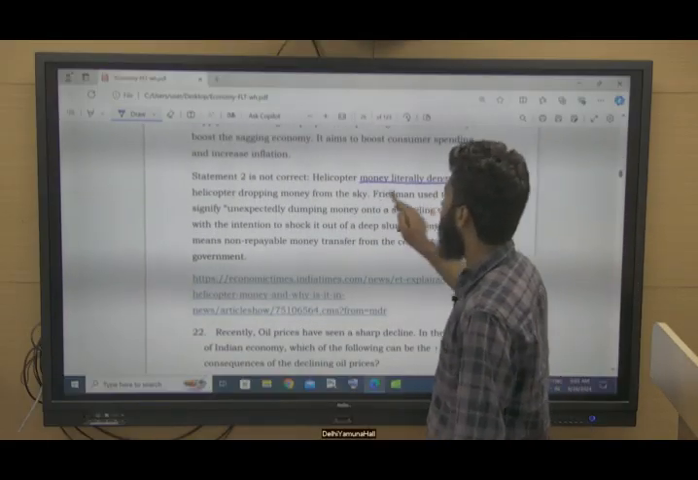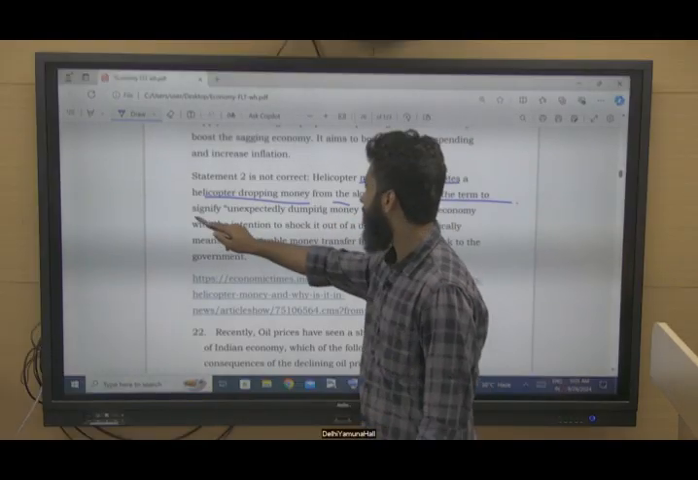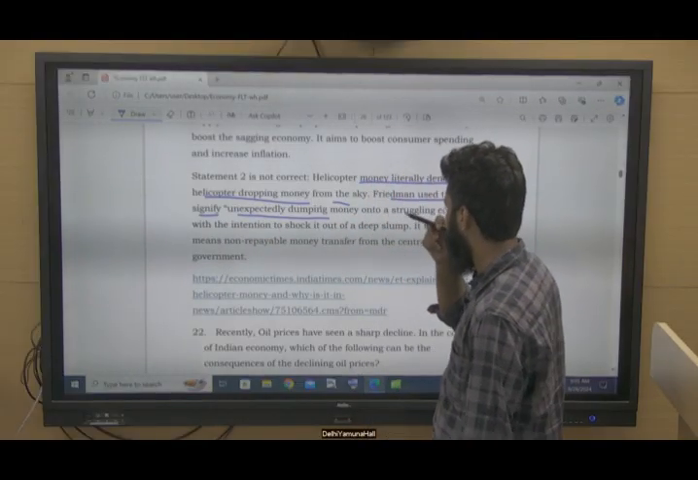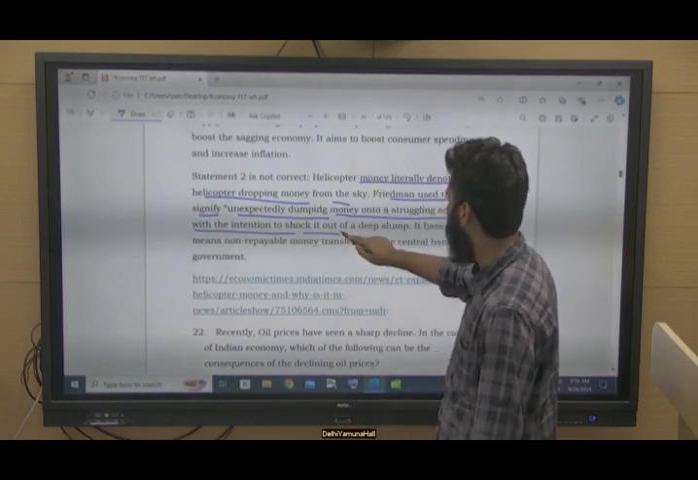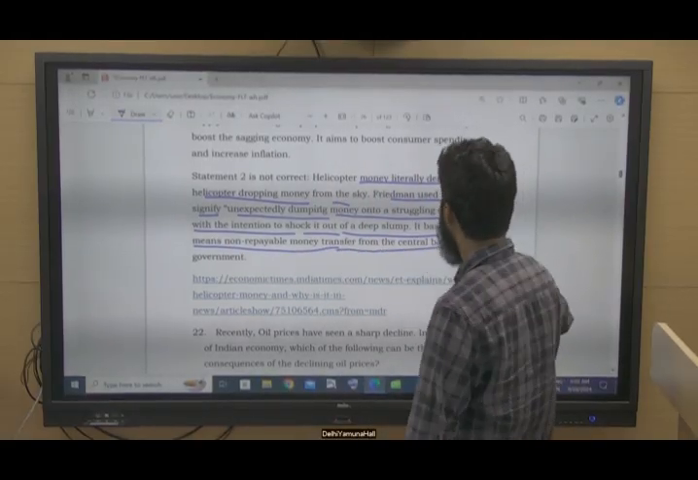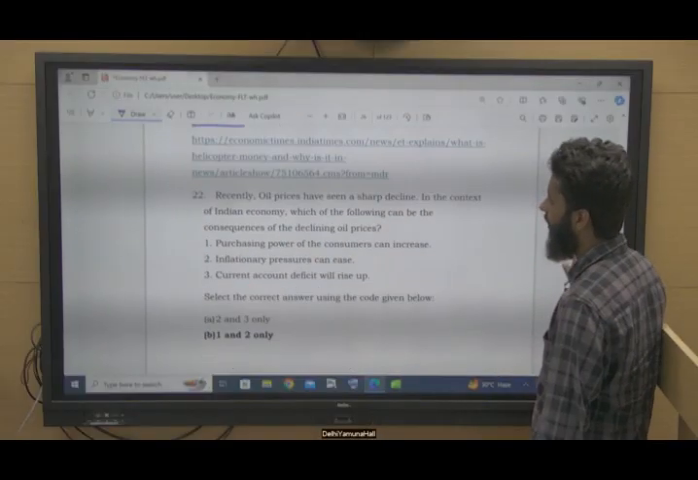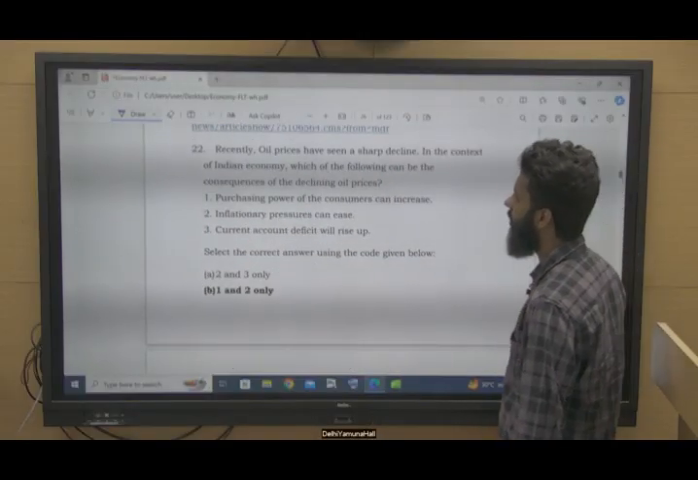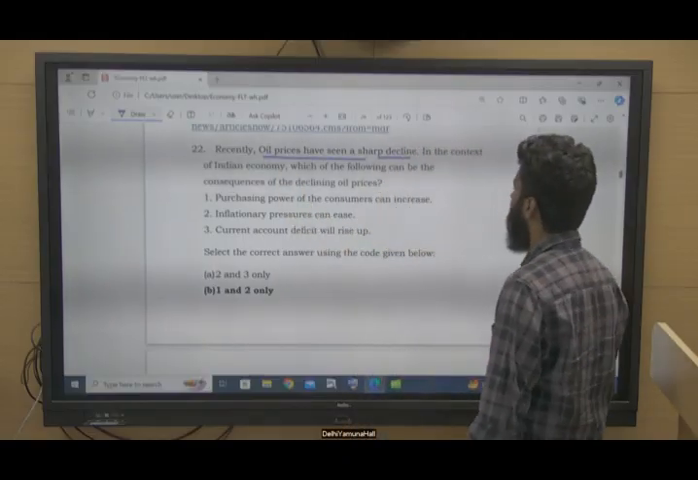Helicopter money literally denotes a helicopter dropping money from the sky. Friedman used this term, significantly, unexpectedly dumping money into a struggling economy with the intention to shock it out of a deep slump. It basically means a non-repayable money transfer from the central bank to the government. Non-repayable money, right?